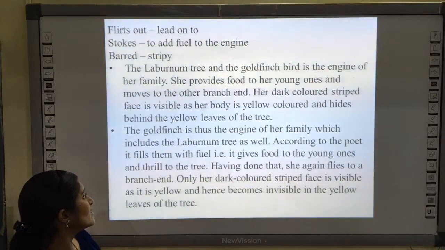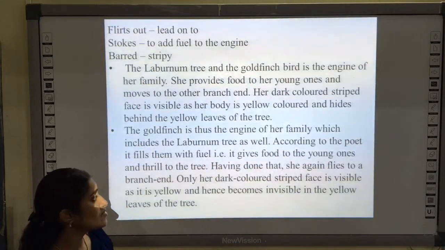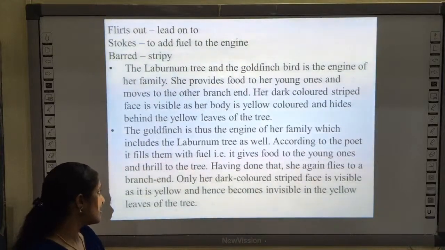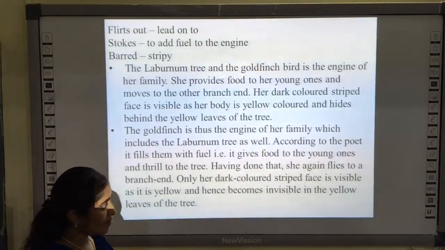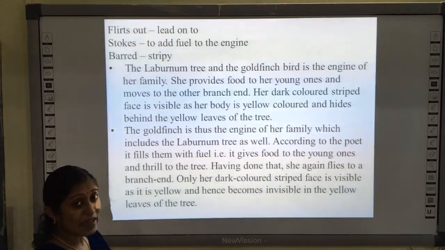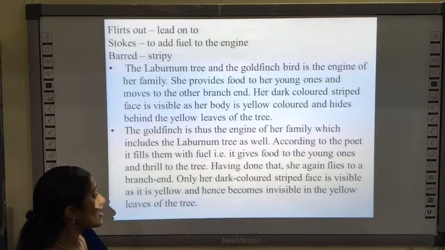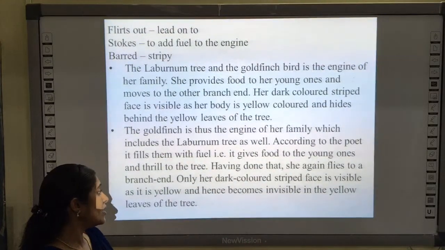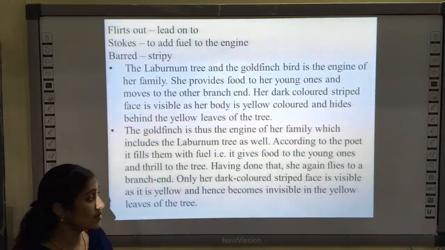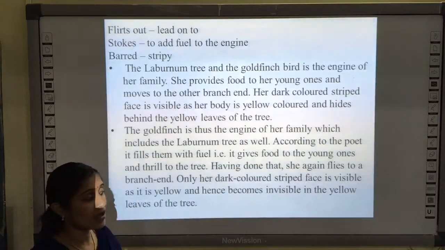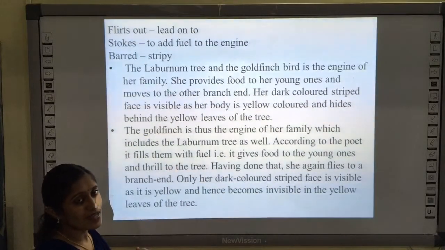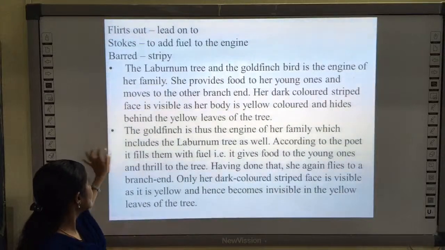According to the poet, it fills them with fuel. That is, it gives food to the young ones and thrill to the tree. So it is a two-way process. The bird gives food to the young ones as well as thrill, life, to the tree. Having given food, she again flies to the branch end. Only her dark-colored striped face is visible, as she is yellow and hence becomes invisible among the yellow leaves of the tree. So only the black color over her head is visible because both the tree and the bird are yellow in color.